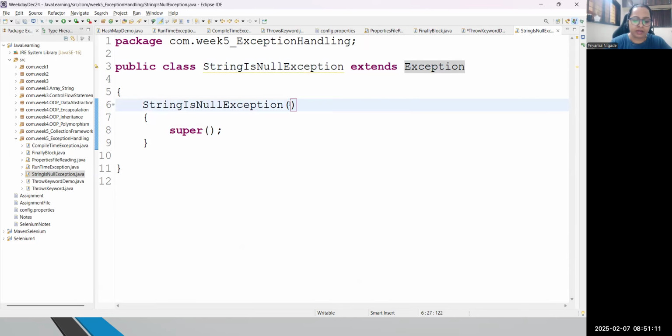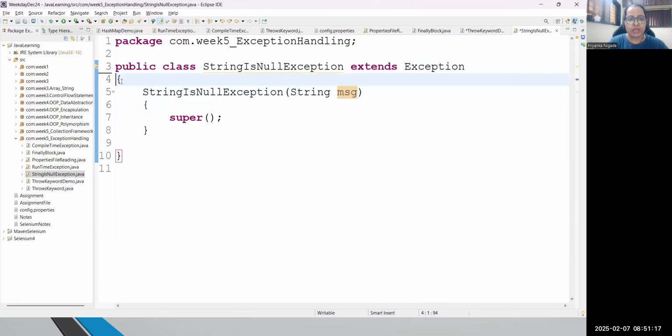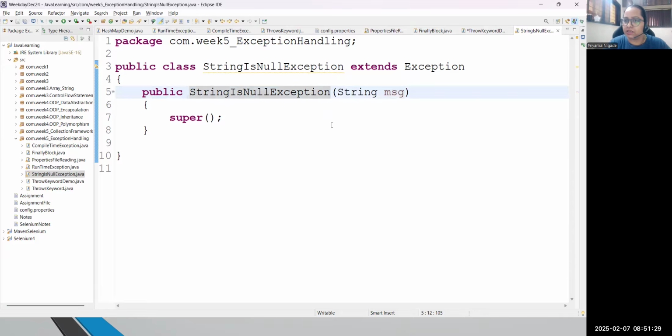And suppose here I'm writing some string message, so we are able to print that message too. I'm just writing some message, and this is my constructor which is ready. Let me declare it as public. Okay, done, save. My constructor is ready and even my exception is also ready. Now let me show you the throw part.